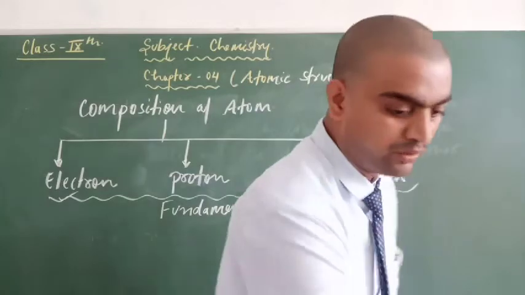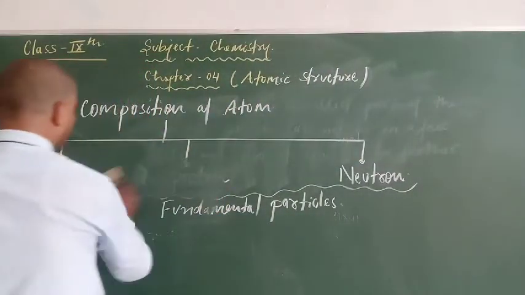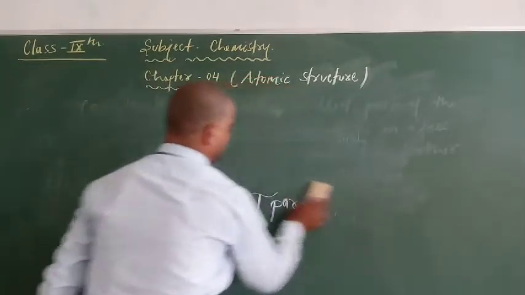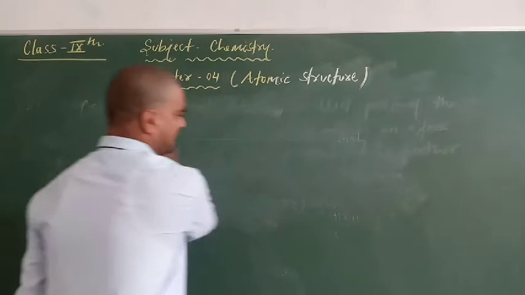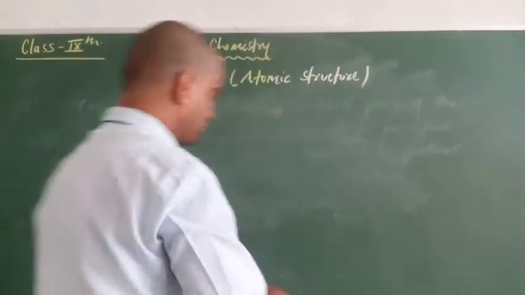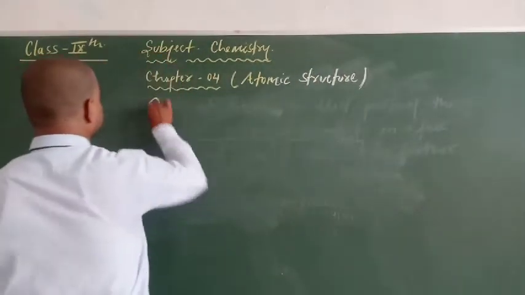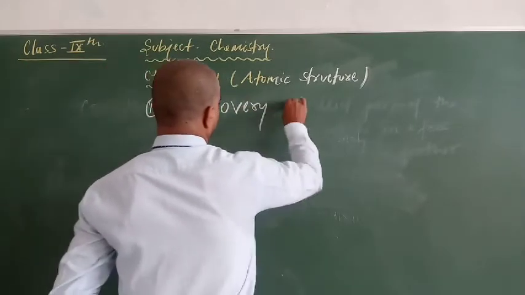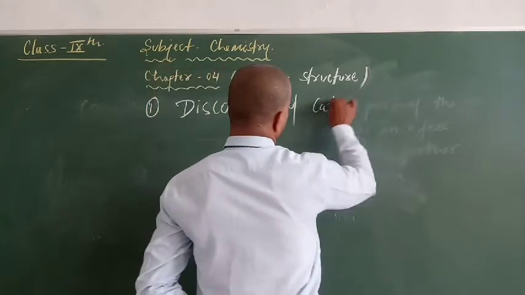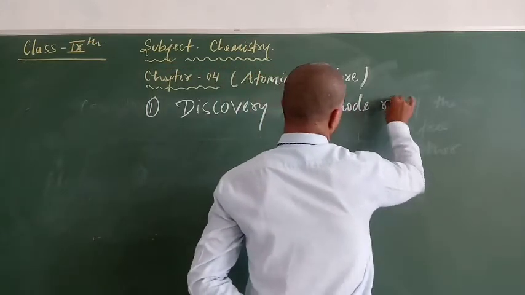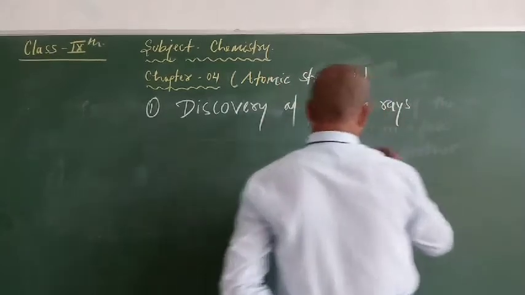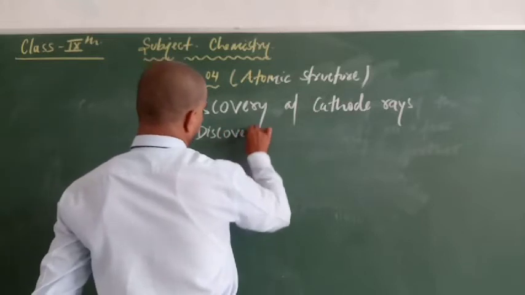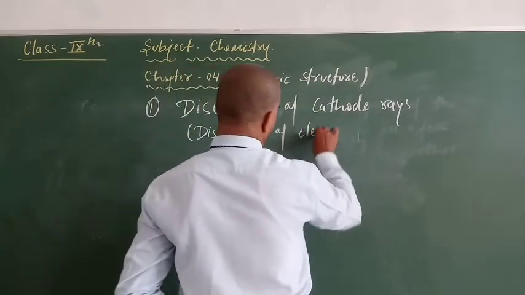Now we have to talk about the discovery of electron, or discovery of cathode rays. The first thing is discovery of cathode rays, that is discovery of electron.